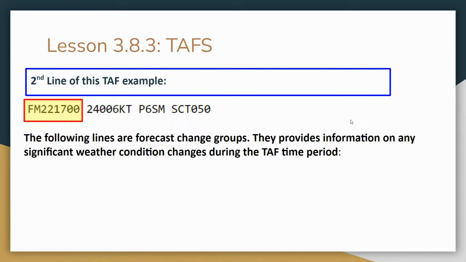Okay, so the next line is FM, from. Over time, obviously, the weather changes sometimes. So from the 22nd day, starting at 1700 hours, this is what the weather is going to be like until the next FM, which would be the line right below this. The wind will be 240 degrees at 6 knots, visibility 6 statute miles, and then there are scattered clouds at 5,000 feet.